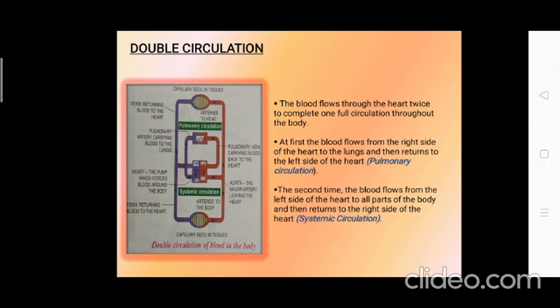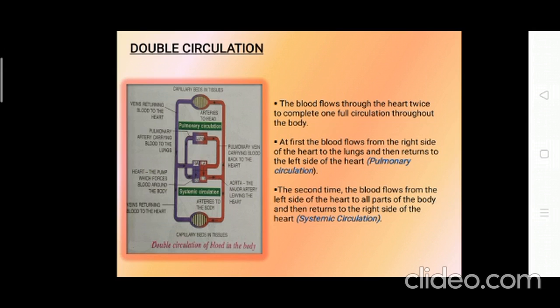Now coming to double circulation. Though it sounds very strange, you should know why it's called double circulation. As the blood flows through the heart twice to complete one full circulation throughout the body, that is why it is known as double circulation. So it is categorized into two. One is pulmonary, another one is systemic.